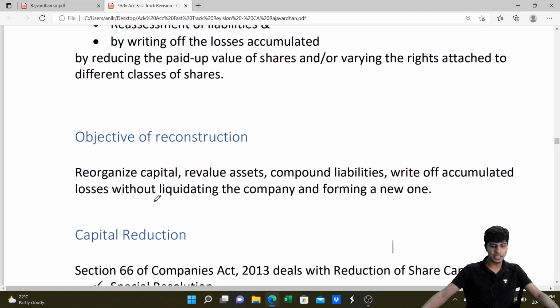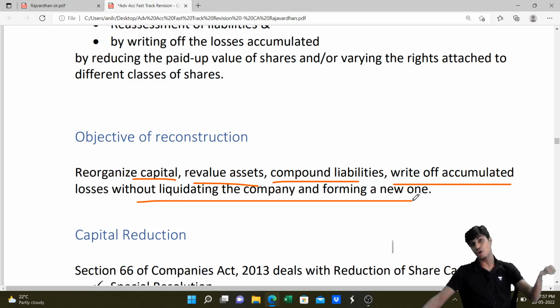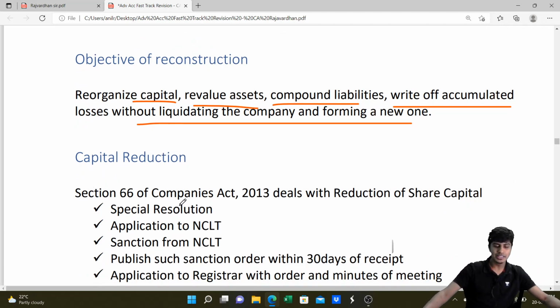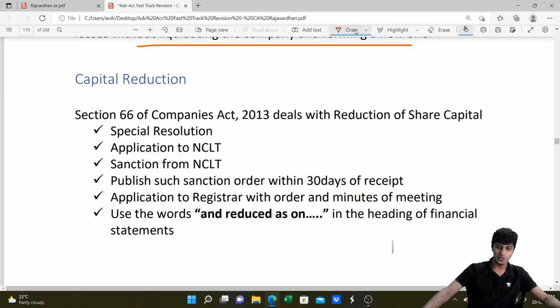So the objective is what? Reorganizing the capital, revaluing the assets, compounding the liabilities, writing off accumulated losses without liquidating the company or forming a new one. Because liquidating the company and forming a new one, my friends, is external reconstruction. Got it? Fantastic. So capital reduction, this is with regard to Companies Act, section 66, whatever it says. You can read this a little later, when you download the PDF.